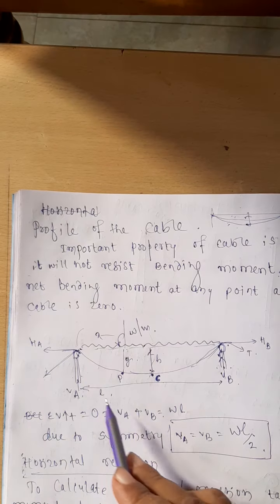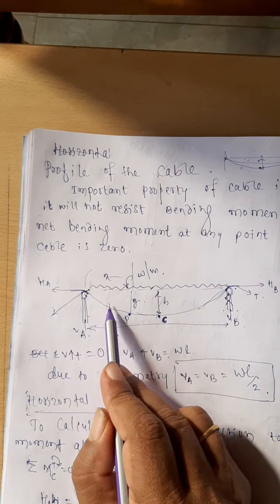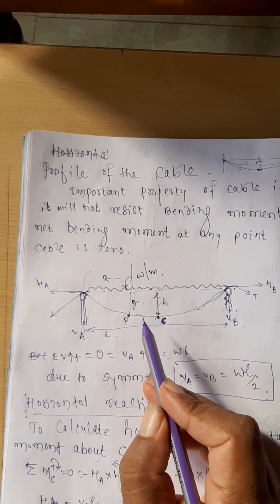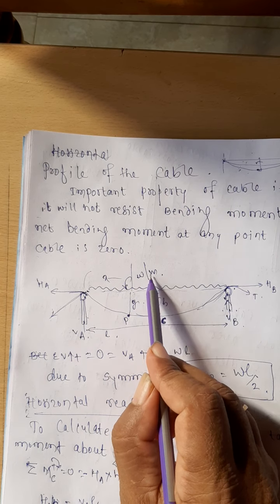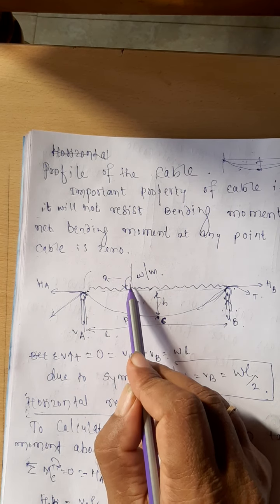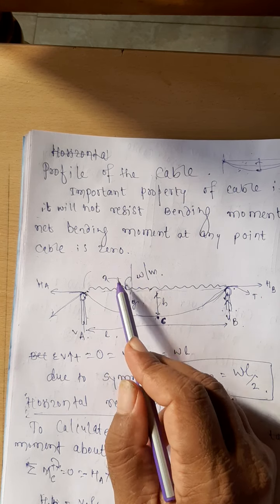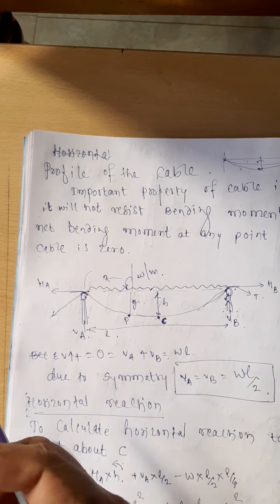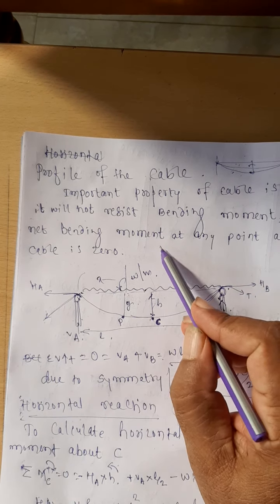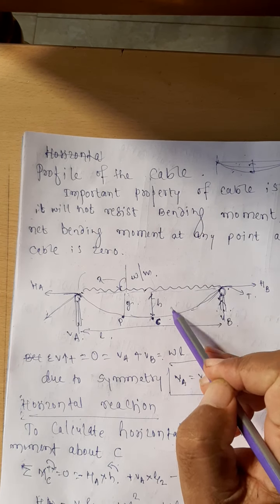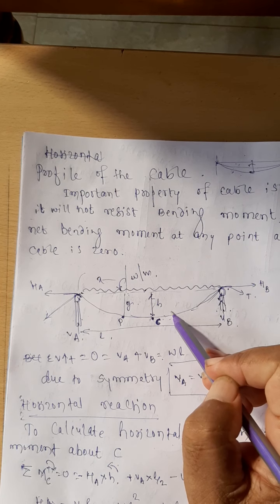Now you go for the analysis of this cable. The profile of the cable I want. Yes, this is the profile. The load on the cable, assume that it is W per meter, and whatever this load is, it is nothing but the load on the footway bridge. Two cables will be there, one cable on this side, the other cable on this side. Both together are suspending the bridge. That is why whatever load is coming on the roadway will be divided between these two cables. That load divided by 2 will be the load on each cable.